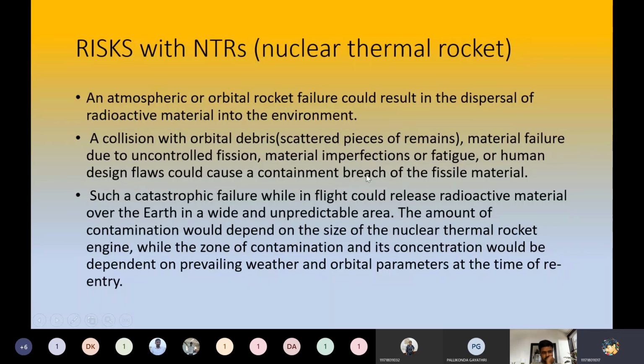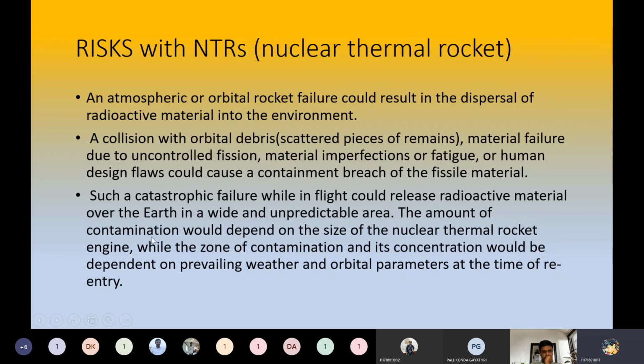In the previous slide, I highlighted the word expected because scientists are still trying to make a better version of these NTRs, because if any human error happens, it will be a big flop, a big disaster for us. Next, such a catastrophic failure while in flight could release radioactive materials over the Earth in a wide and unpredictable area. We don't know where it will fall. That is the main risk we should think of.